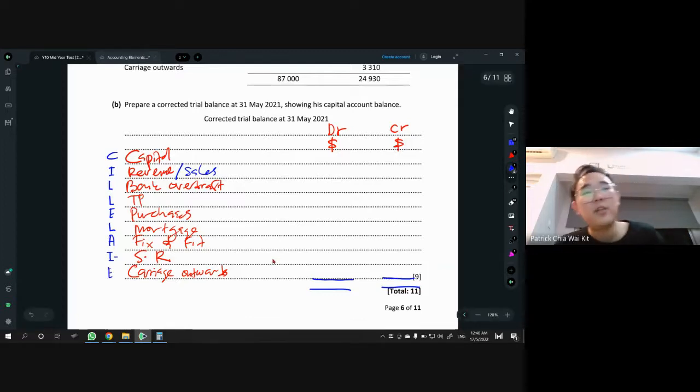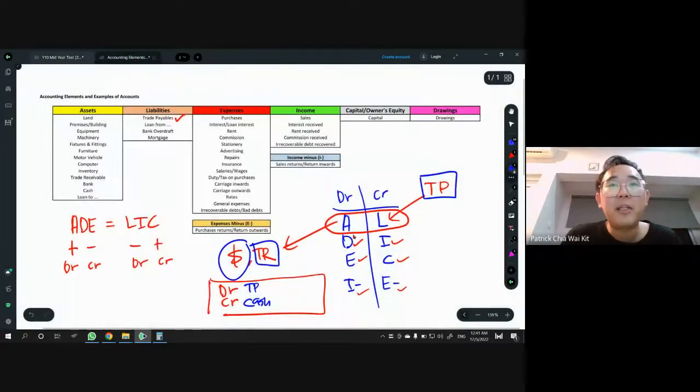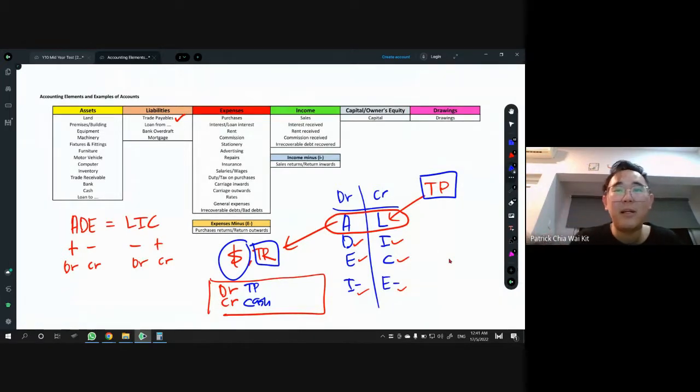All right, so once you know all these accounts and which element they belong to. If you're not sure, once again, make sure you study this. You want to be good at bookkeeping, recording, trial balance, all this. You better know all the accounts and which element they belong to.